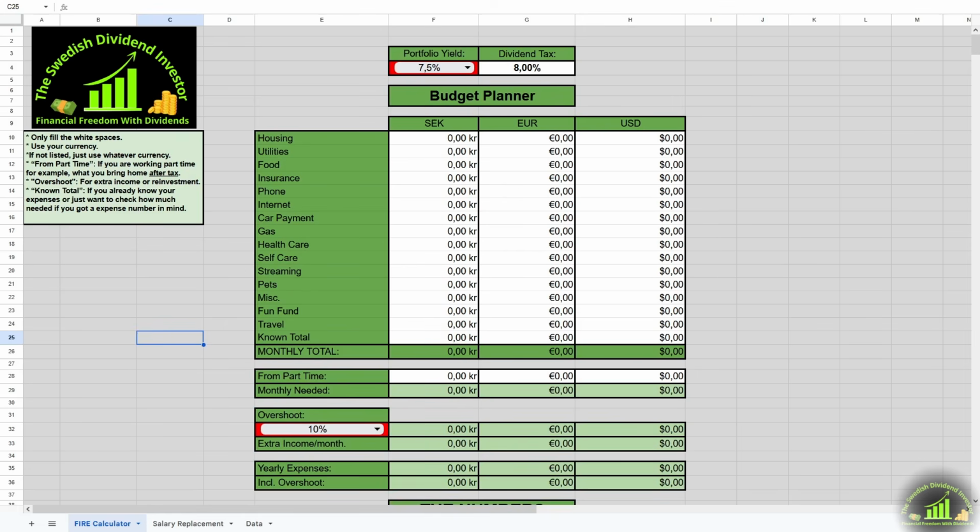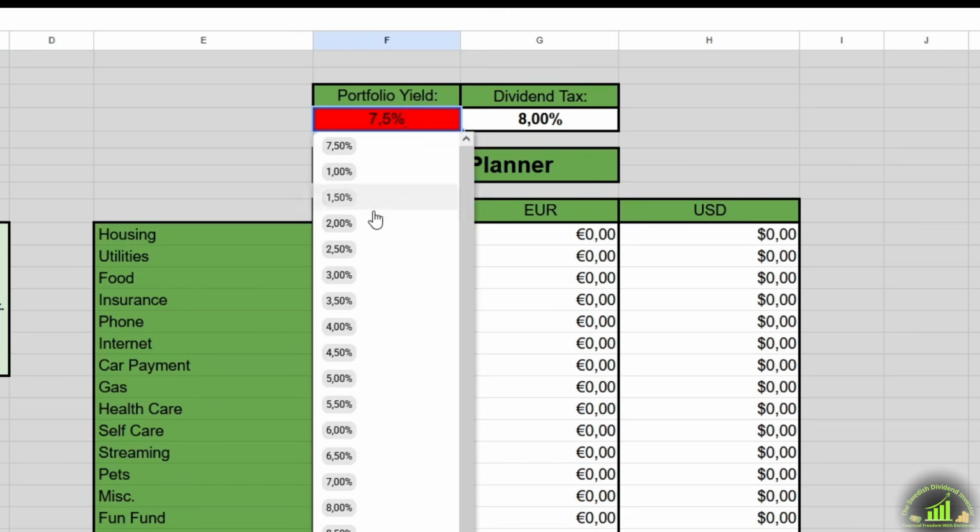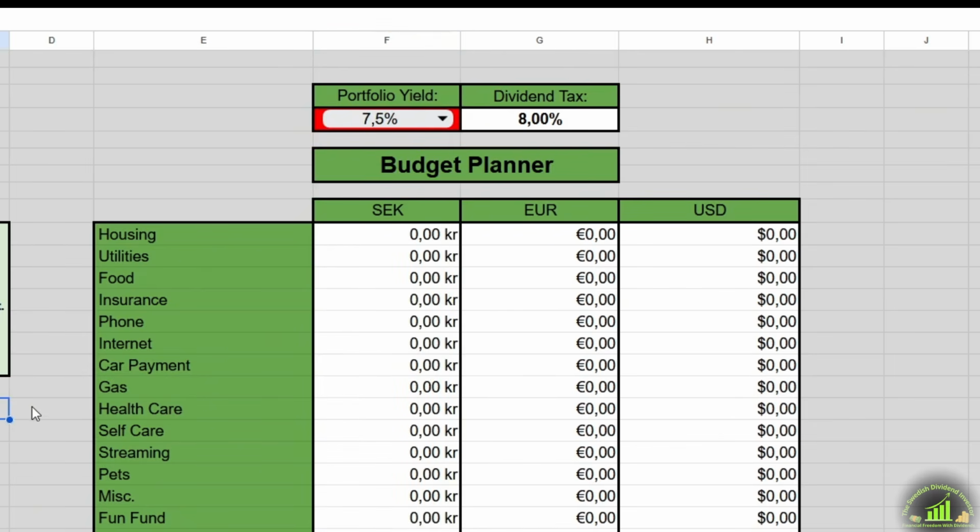So, here it is. I will try to quickly go through how it works. Looking at the FIRE calculator page, at the top we have portfolio yield and dividend tax. The yield is a scroll down menu, starting with 1% and going on with increments of 0.5%, since the list would be very long if it was more detailed. For the dividend tax, it is entered manually.